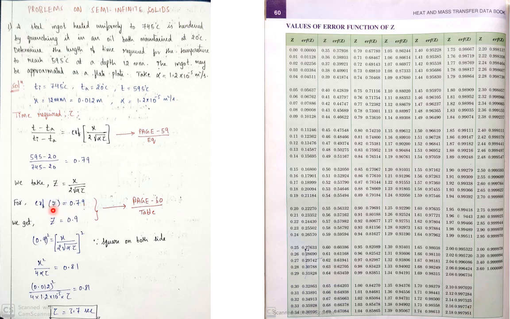So we shall see from this table how to find the value. You can see this column represents the error function of Z. What is the value? 0.79. So we shall see where the 0.79 value is. You can see 0.79 is somewhere around here.